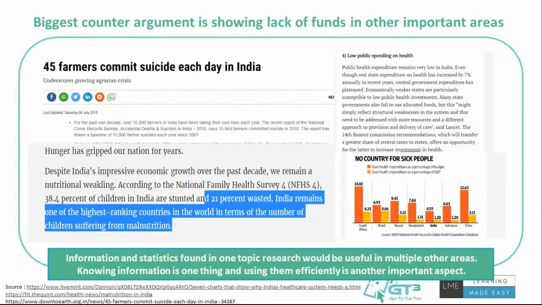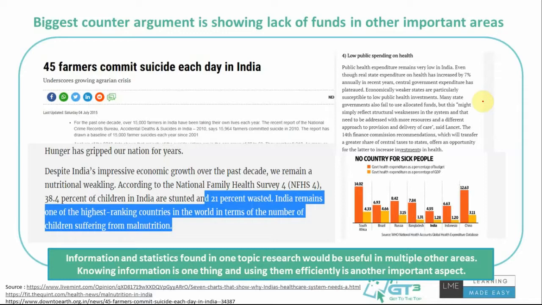Like, the biggest counter argument would be that why should we spend money on this? We could have rather spent it on something useful. Our country requires money to be spent in a certain lot of areas, right? And then what are those areas, right? So I was just googling things like farmers, agriculture, and then you have things like a report which says 45 farmers commit suicide each day in India. You can talk about, if you're countering it, saying that if you look at the problems we have in our country, right?